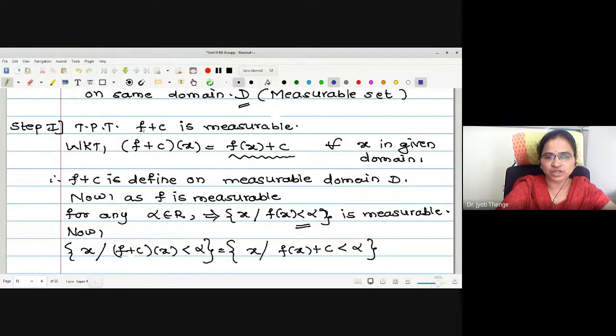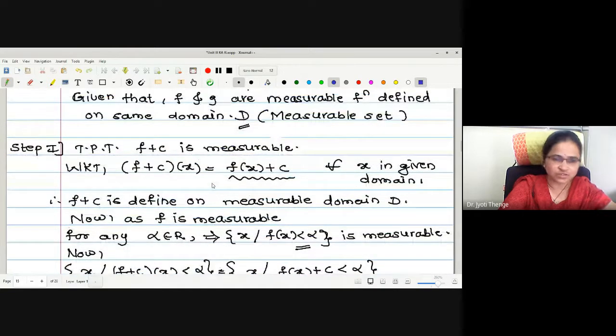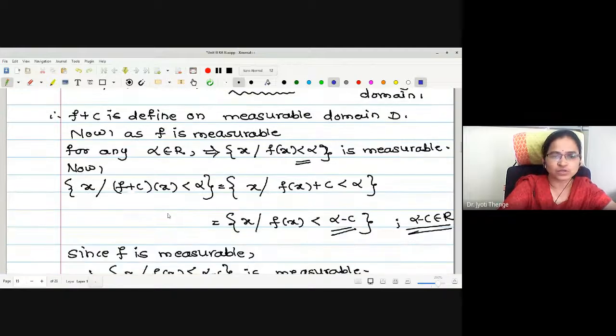To prove function f plus c is measurable, first we have written its definition. F plus c operated on x, according to the pointwise operation definition, is evaluated as f of x plus c. Now, in order to show that f plus c function is measurable, we want its domain also measurable. But as f is given to be a measurable function, and f plus c is defined on the same domain D, what remains to prove simply?